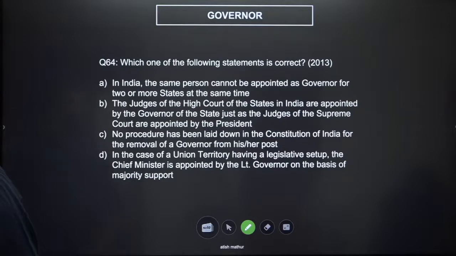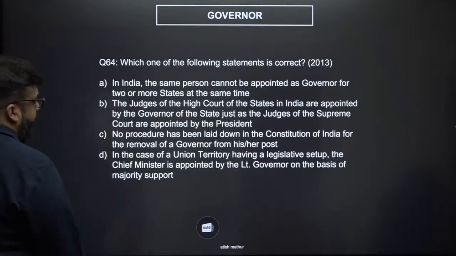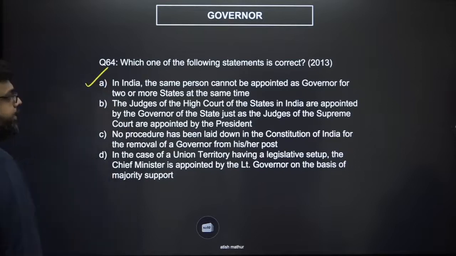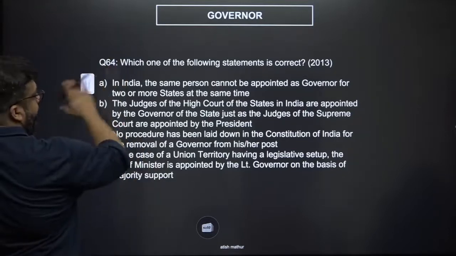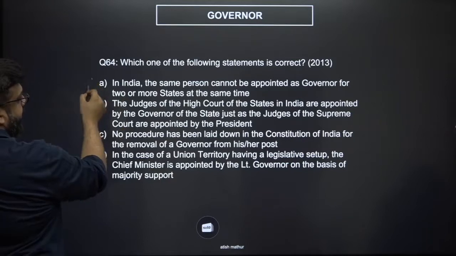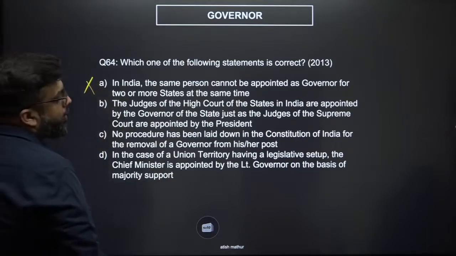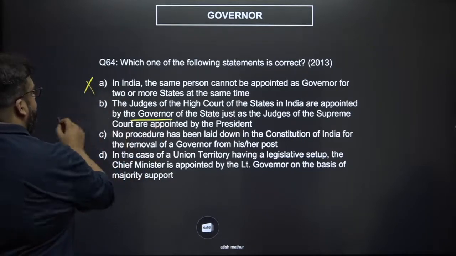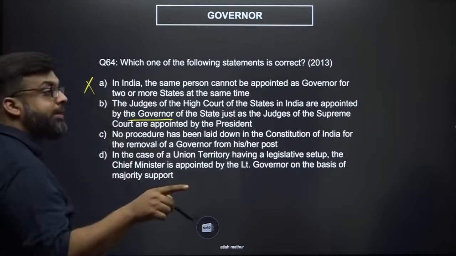In India, same person cannot be appointed. Of course, you can have joint governors if you have a smaller state. So this is incorrect. The judges of the High Court of the states are appointed by the governor. No, they're appointed by the president. The oath is given by the governor.